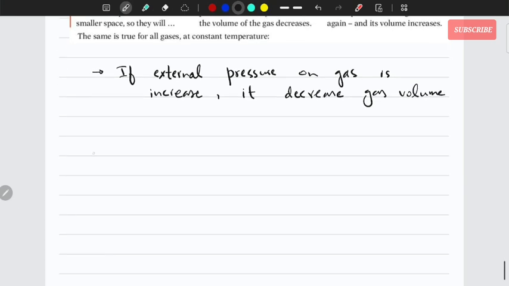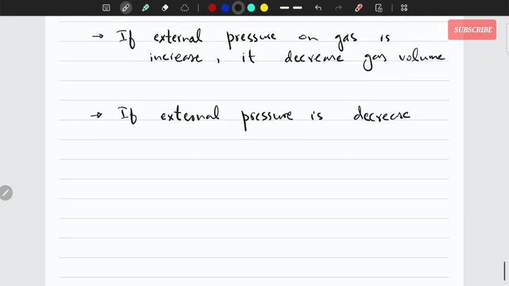And on the other side, if external pressure is decreased, the opposite effect would be observed. The volume increases.